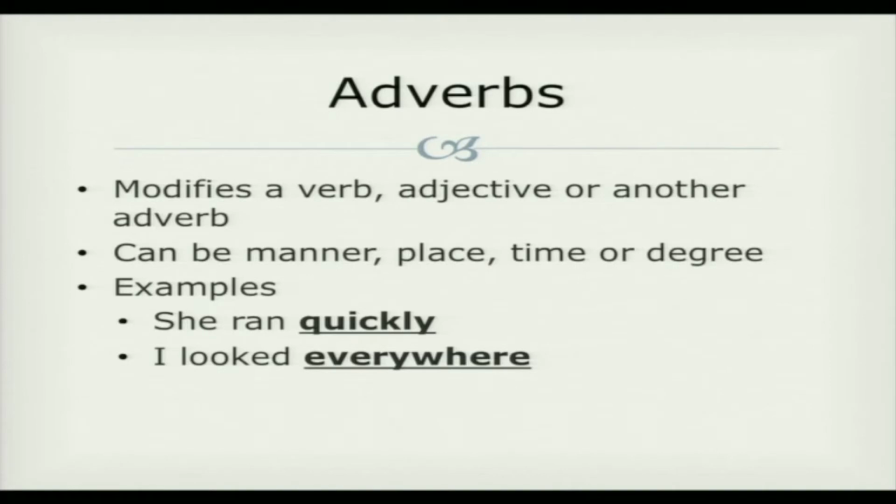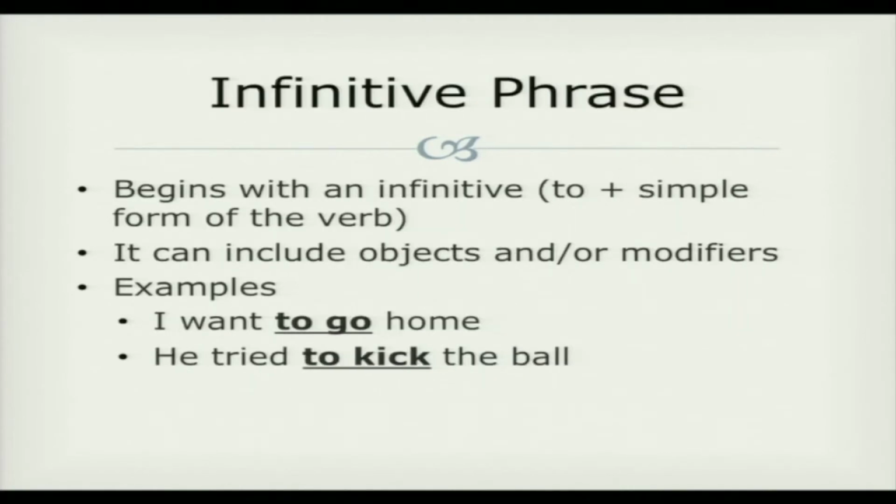Adverbs can be of time, manner, place, or degree. So for example, she ran quickly. Quickly describes ran. I looked everywhere. Again, that modifies the verb looked. An infinitive phrase begins with the infinitive.